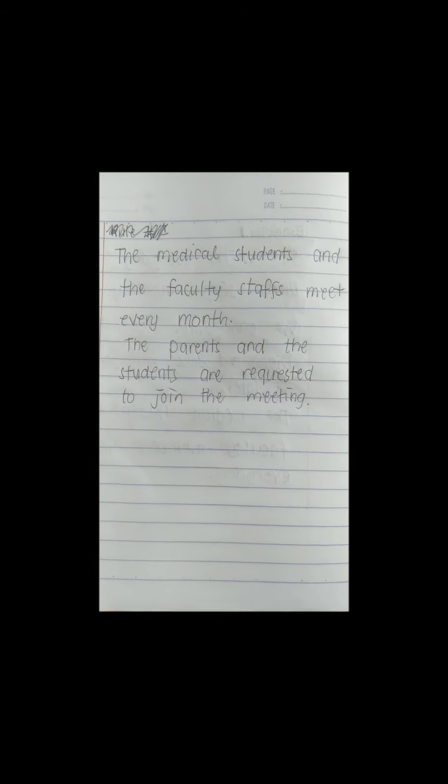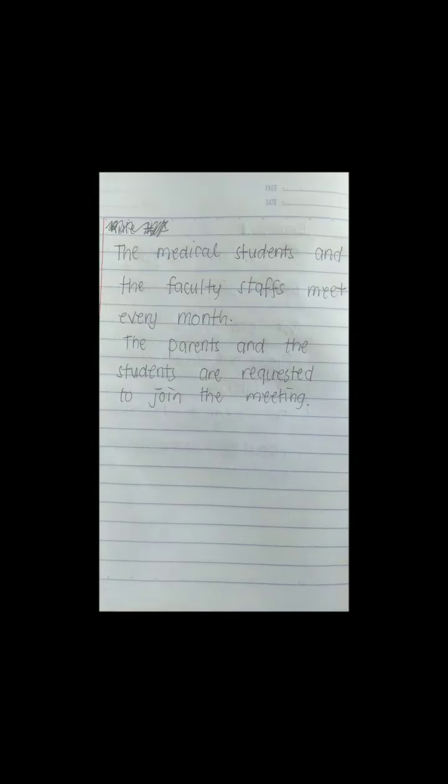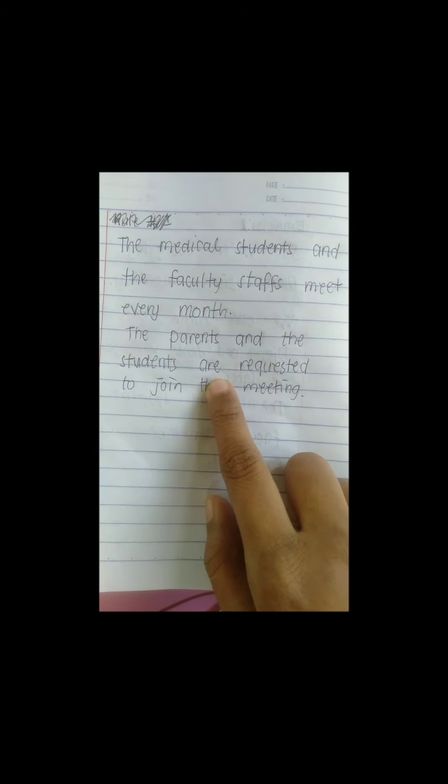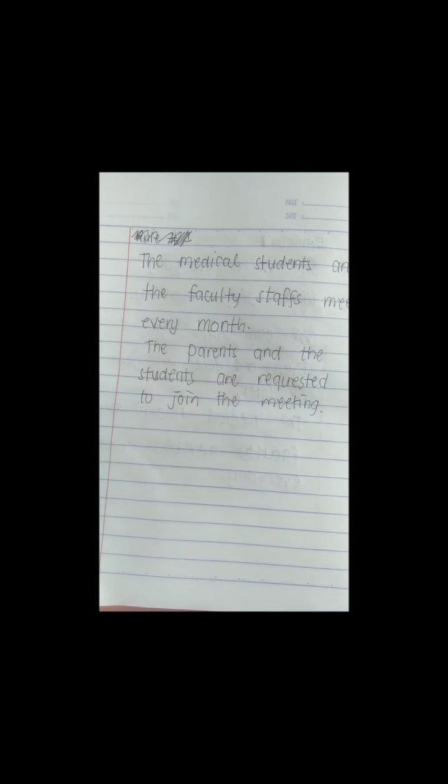So in our next example, we have here the parents and the students are requested to join the meeting. So the noun here is plural, the parents and the students. So the verb should be plural too. So we have here are. We used are as our plural verb.